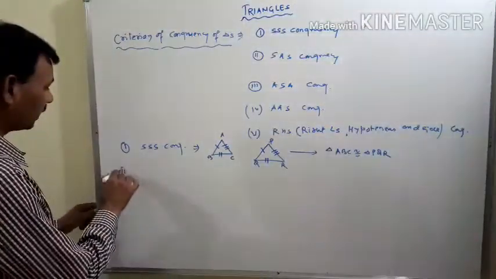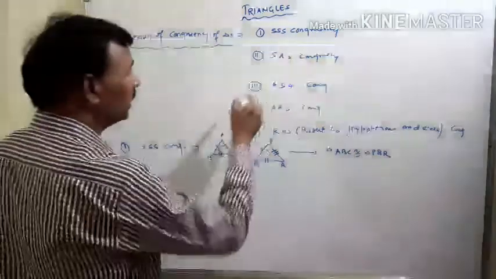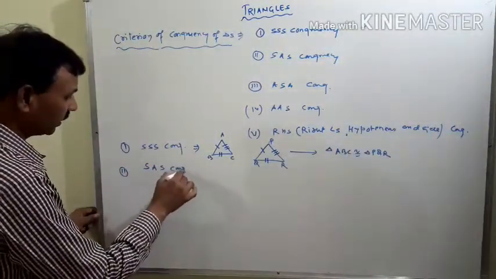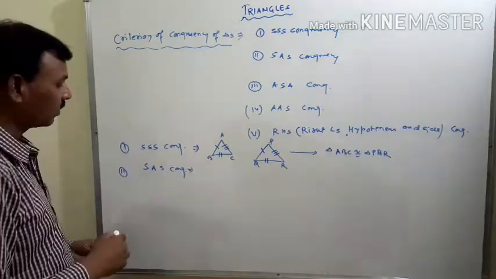Now we take the next criterion of congruency, SAS congruency. What is SAS congruency?